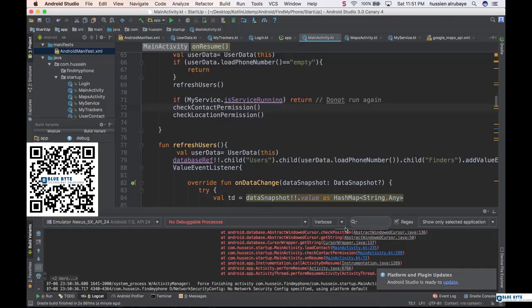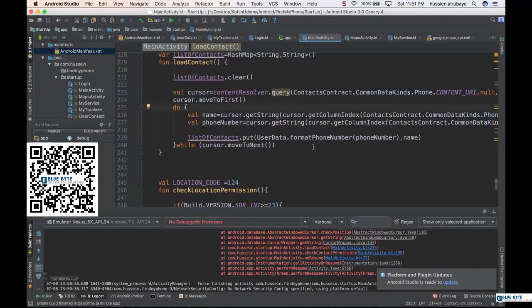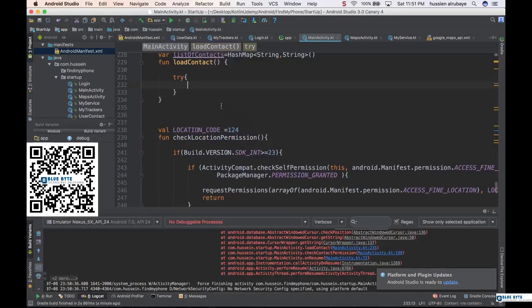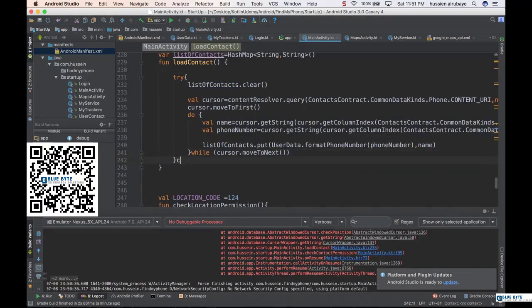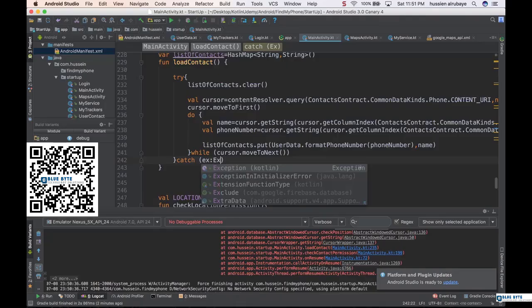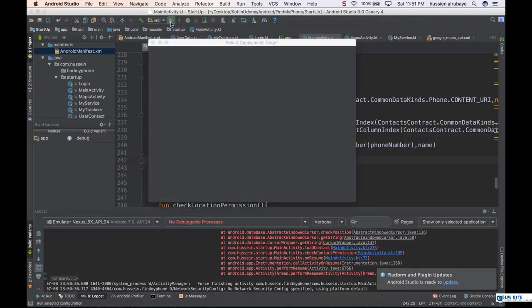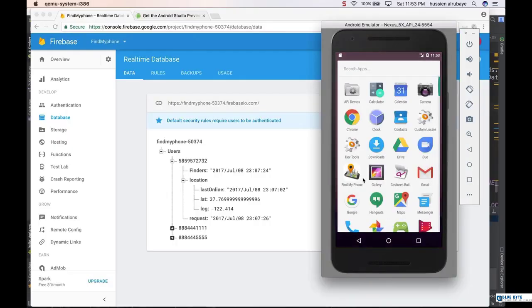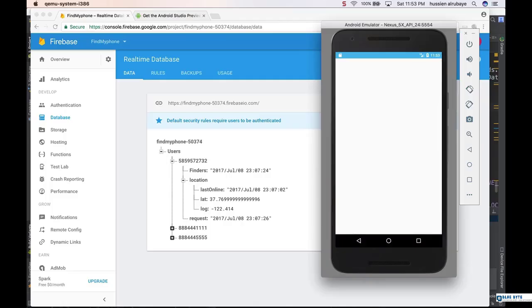Yes, so I would believe adding this code between try catch will be good to avoid some bugs that may happen. I know what happened with this one. It happened because of the permission, and he wants to access something and he doesn't have permission for that. So adding it between an exception handler should fix this problem for us. Here we go. Now the application is running.